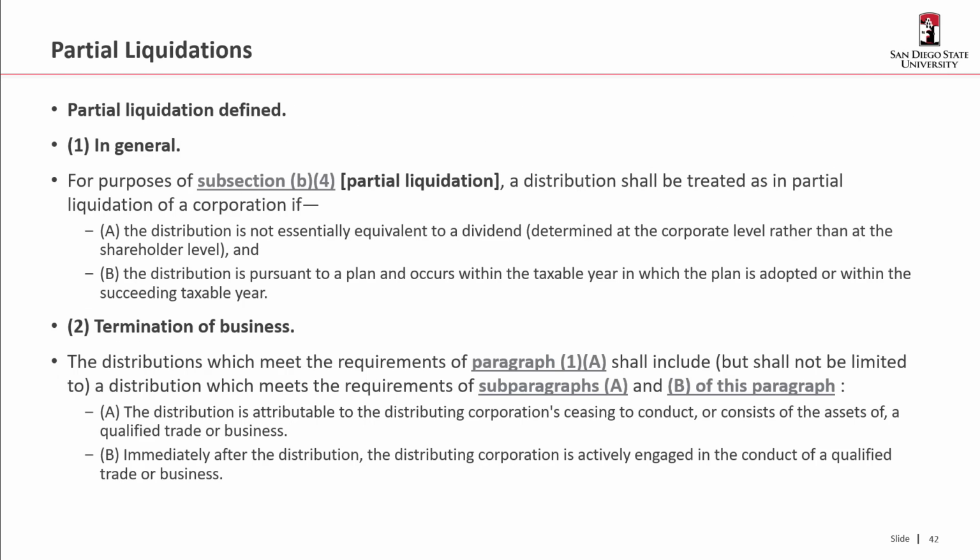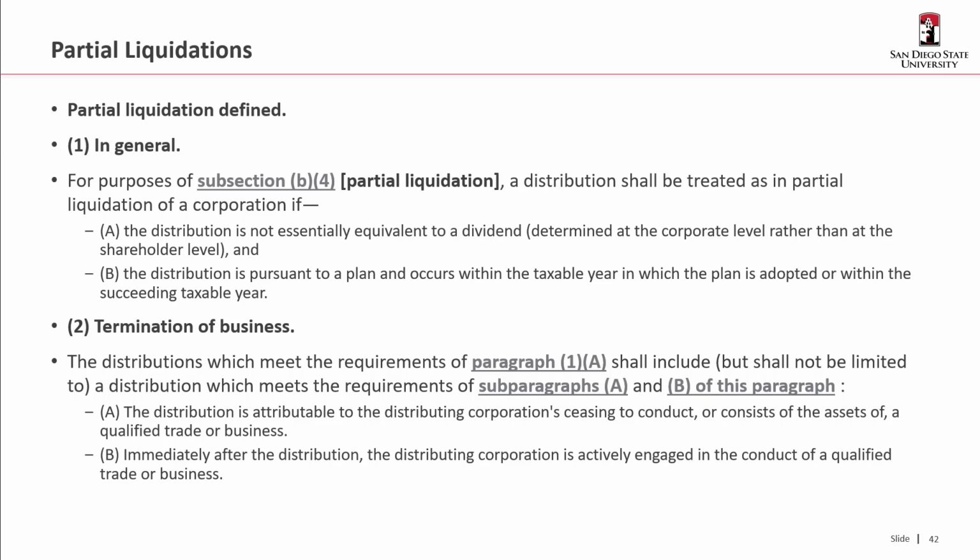So fortunately, the code allows something known as a partial liquidation. And it says a distribution shall be treated as a partial liquidation if, of course, the distribution is not essentially equivalent to a dividend. And in this case, we're going to look at that at the corporate level rather than the shareholder level. And the distribution is pursuant to a plan and occurs within the taxable year in which the plan is adopted or within the succeeding taxable year. So that means that this partial liquidation has to be pursuant to a plan and it needs to occur fairly quickly.